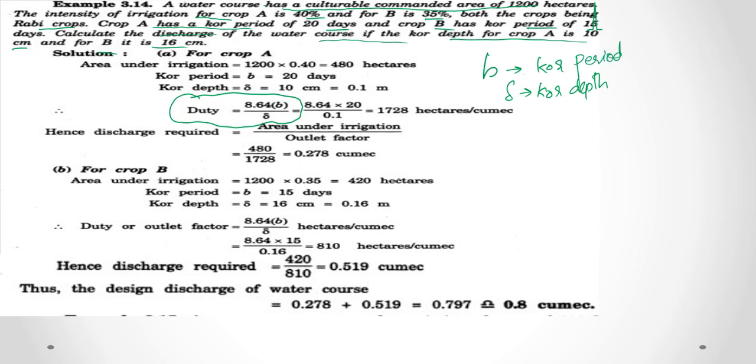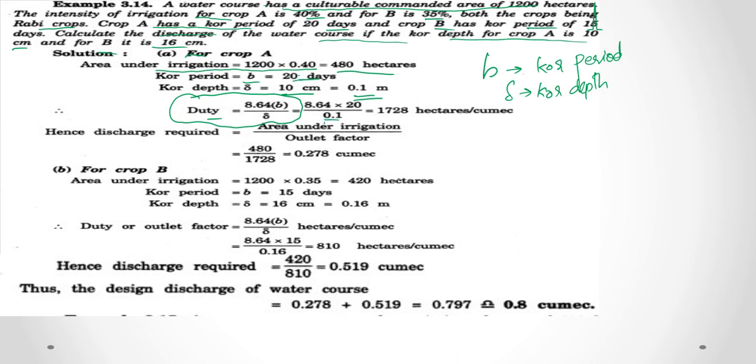Now for crop A, the area under irrigation is equal to CCA into intensity of irrigation, that is 1,200 into 0.4, that is 480 hectares. Now the core period is 20 days, and the core depth is 10 cm, that is equal to 0.1 meter. Now substituting that in the equation, duty is equal to 8.64 into 20, that is the core period, divided by core depth.